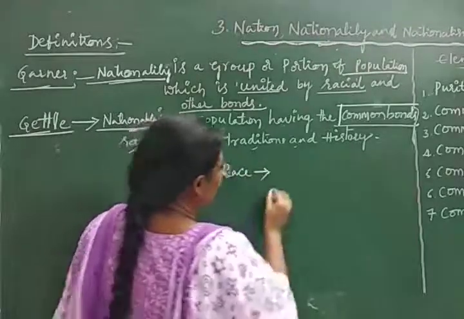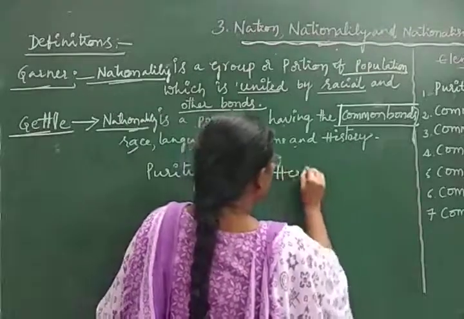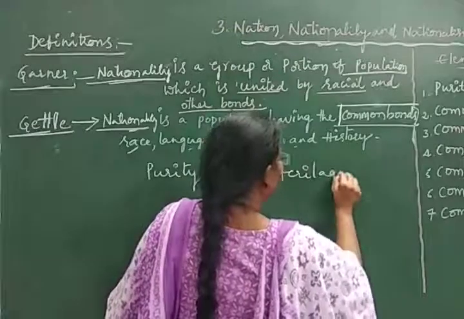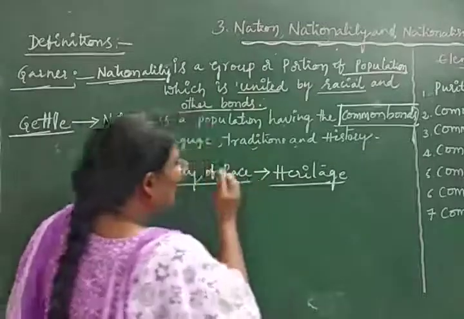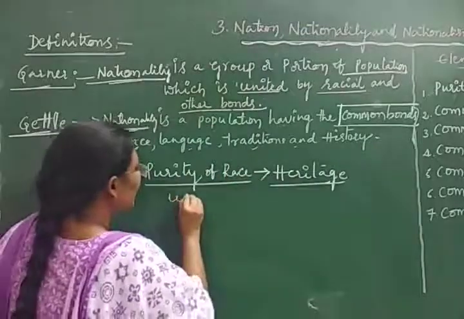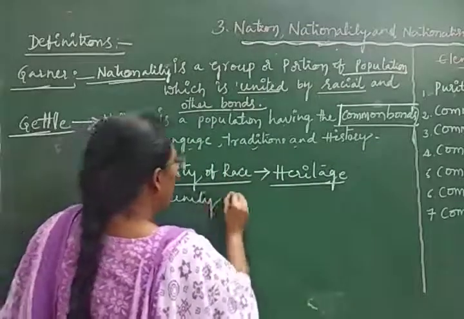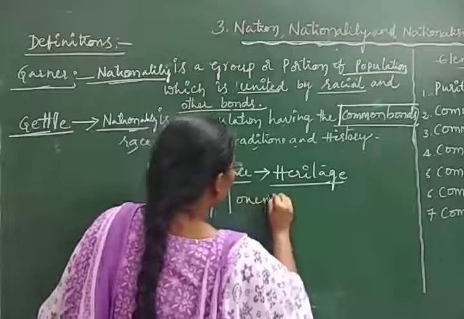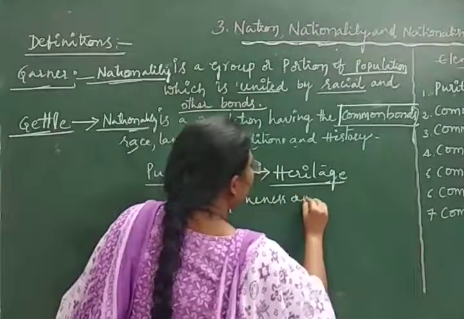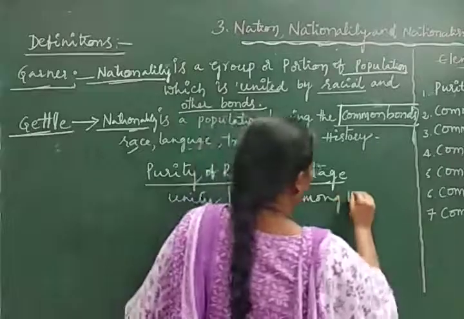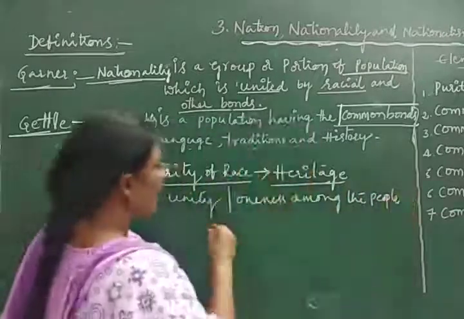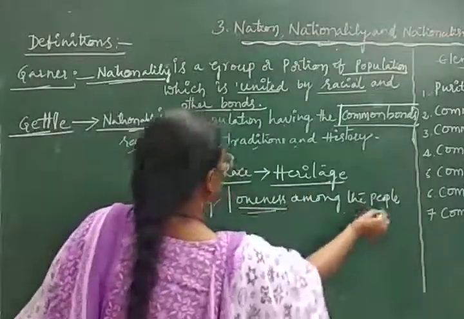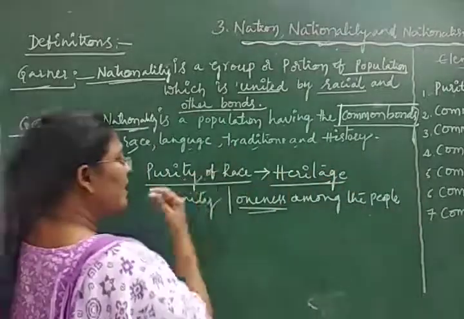Purity of race is also called heritage. It brings unity and oneness among the people. What is race?